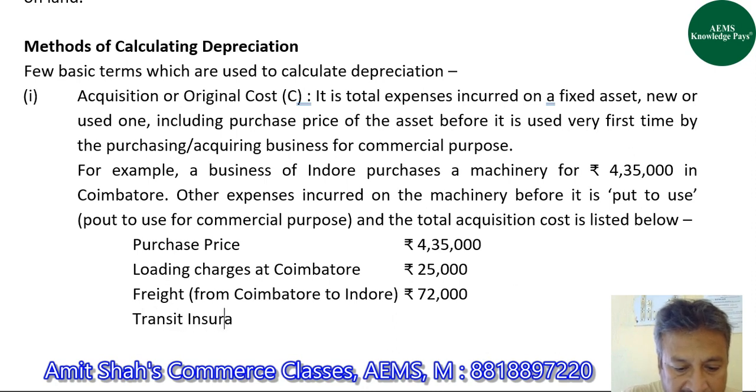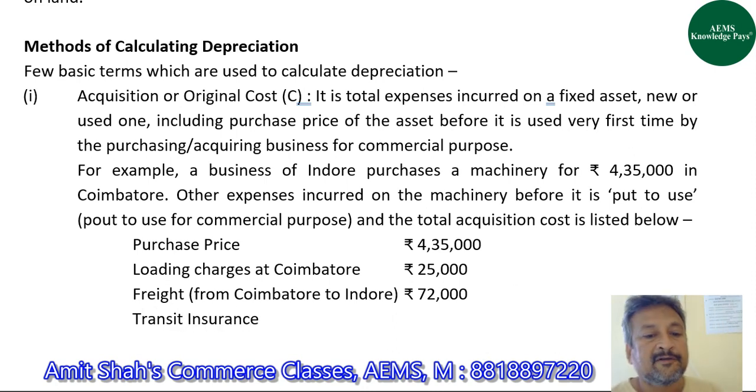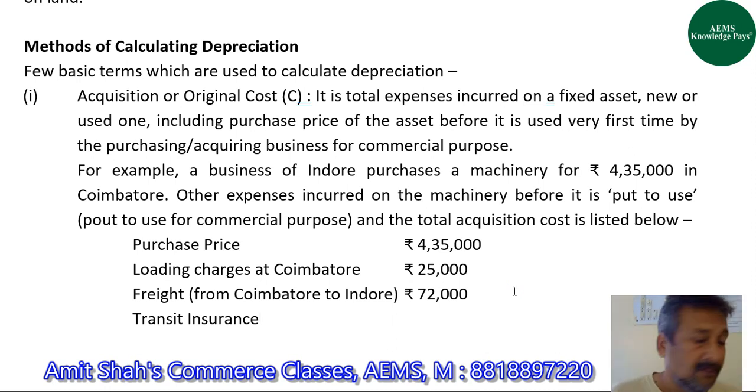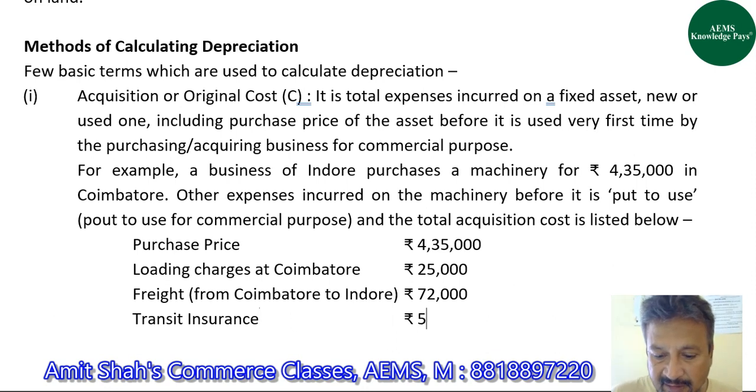Transit insurance. Transit insurance means when the asset is moving from Coimbatore to Indore, if any accident happens, then the insurance company will pay you the claim for that. For that, we have done the insurance, and that is, let's say, of rupees 5,000.